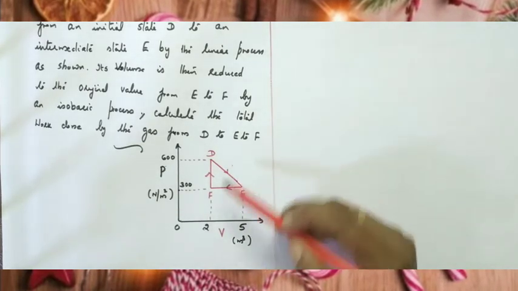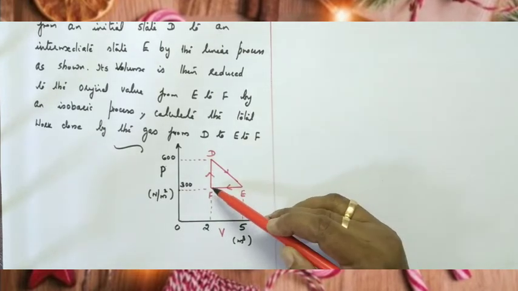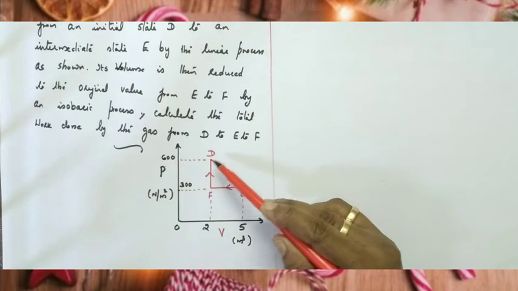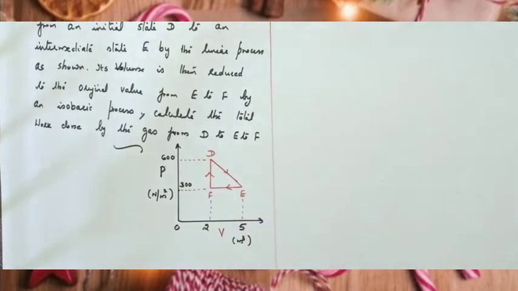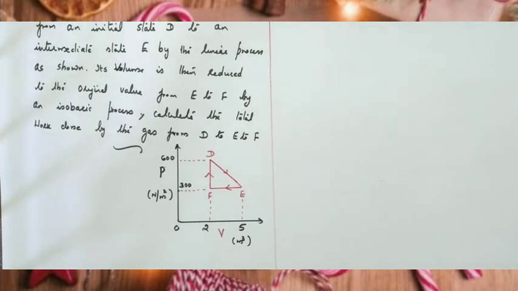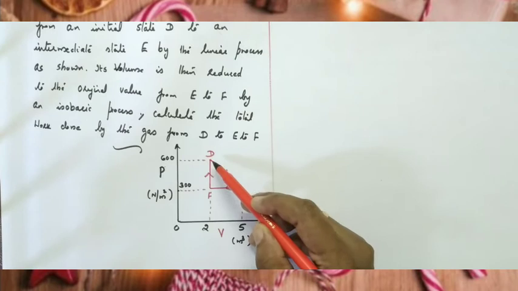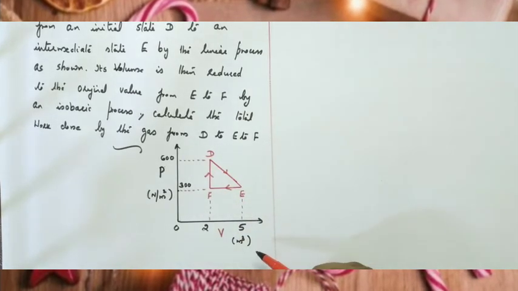We have to calculate the total work done by the gas from D to E, E to F and back to D, the whole process. Okay, so during this whole cyclic process, we have to find out the total work done. Work done by the gas is given by the area. Work is always given by the area under the pressure volume indicator diagram.